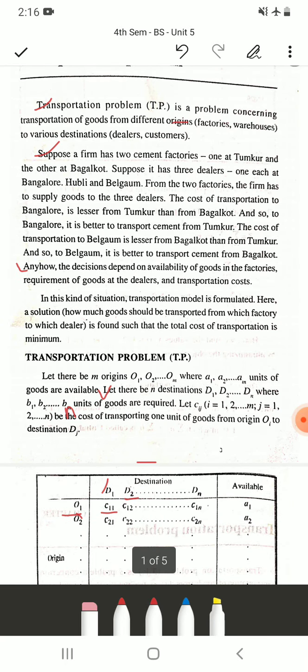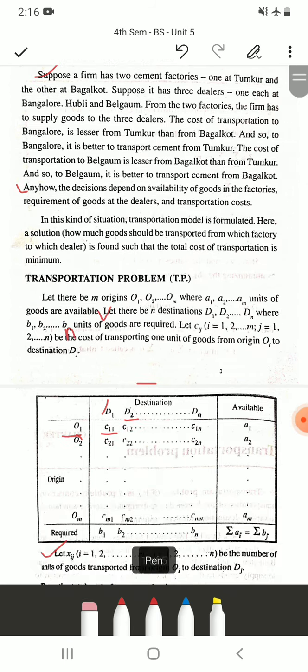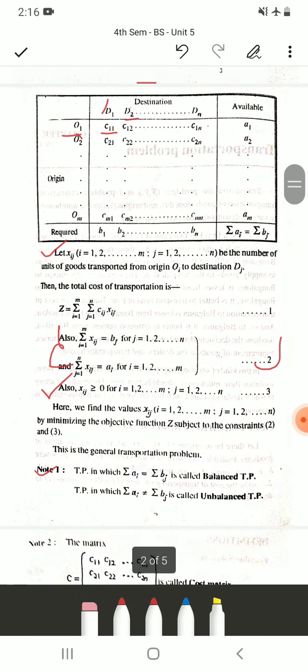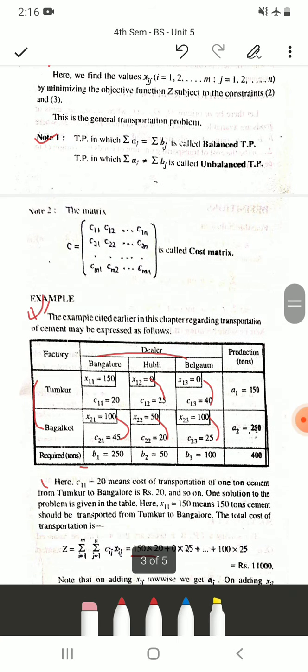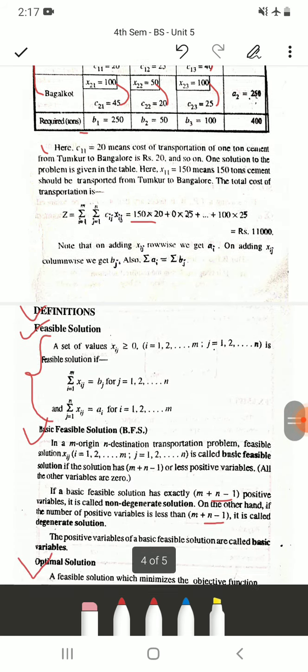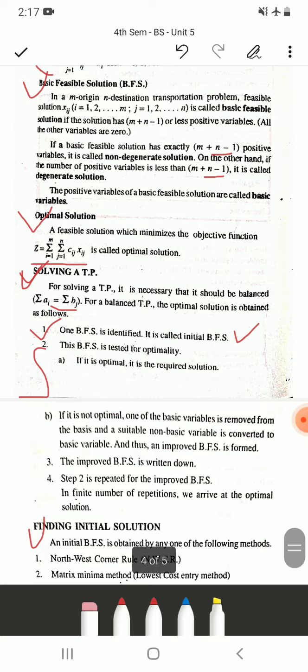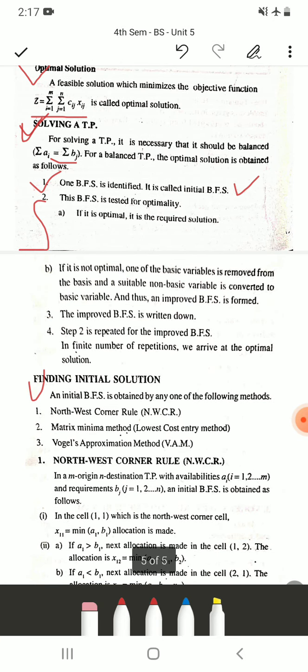So in today's class, all you have to remember is the meaning and definition of a transportation problem, the general format of the transportation problem, and what a balanced and an unbalanced transportation problem are. All these definitions must be remembered.